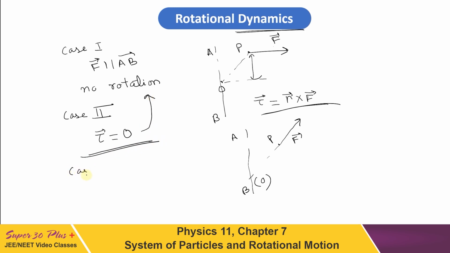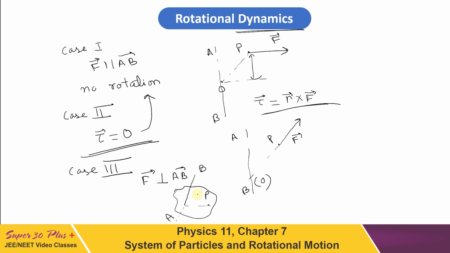Now let us consider case 3. Here we are considering that F is perpendicular to AB, but they are not intersecting. Now if I draw this situation, it can be drawn like, if it is the rigid body, let A be the axis here. It is the point P on which force is applied.